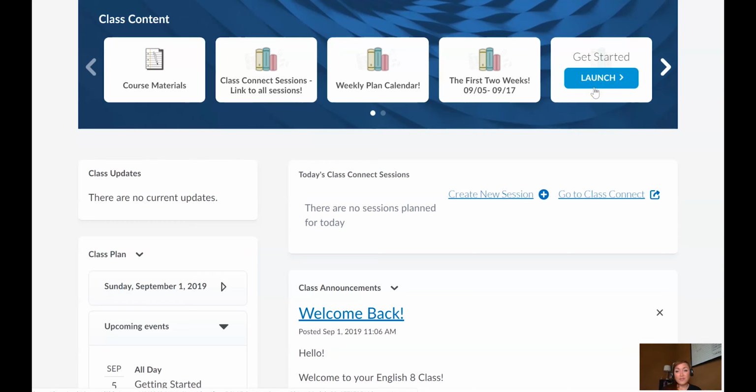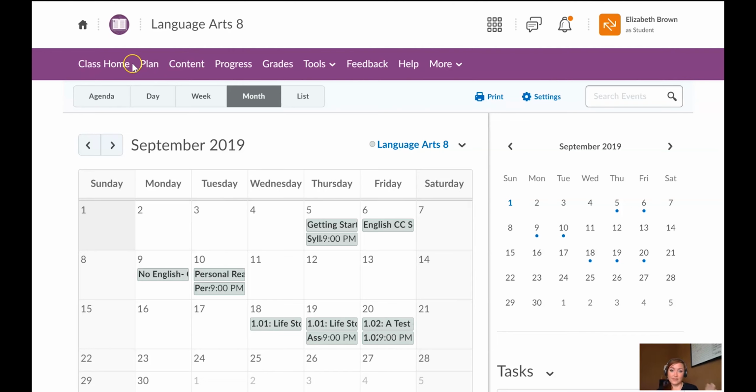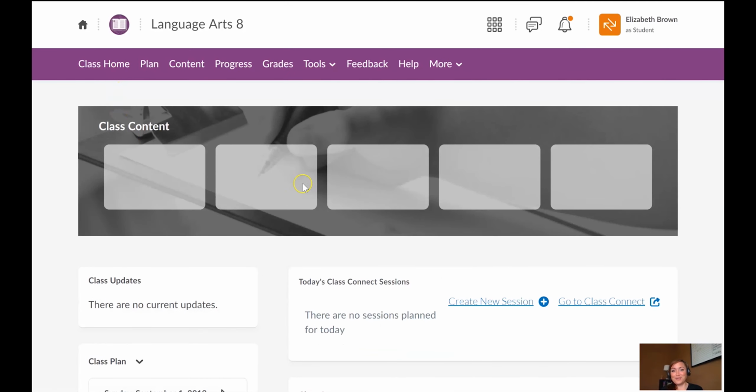Sometimes I make my own because I like them better. Or sometimes I make my own and replace one of the K-12 lessons, or even take out some of the lessons that I don't think are going to meet the standards for what we're doing. So the best thing for you is to use your weekly plan calendar, but also use the plan tab to access all lessons and content. So that's how you'll find them here. Remember, just click more to get to the next activity. Okay? So that's a lot of information for you to look at.